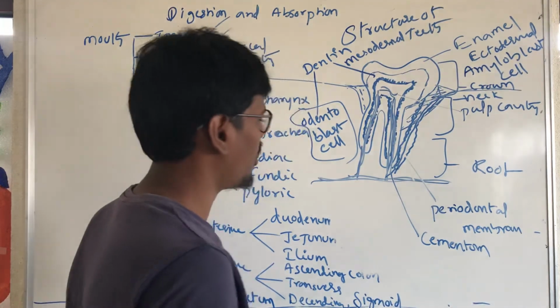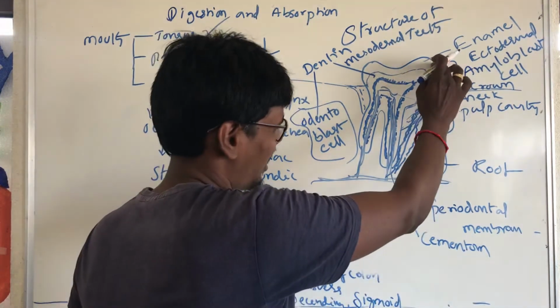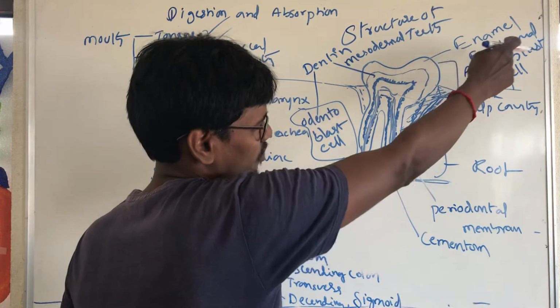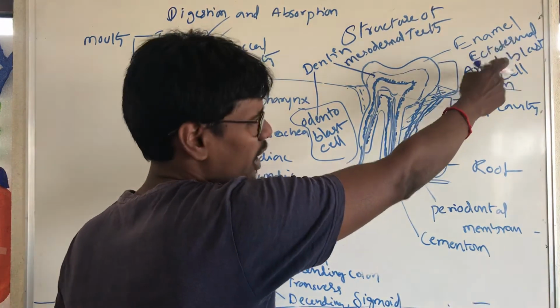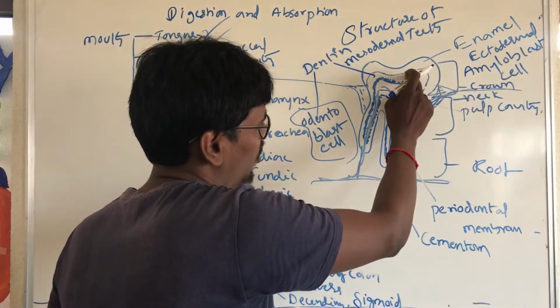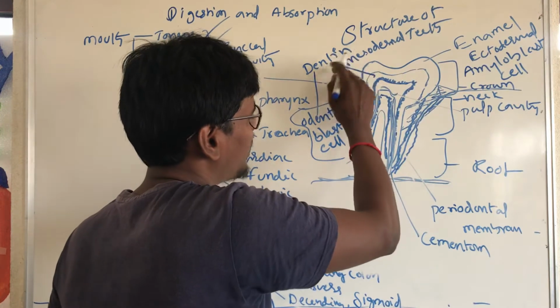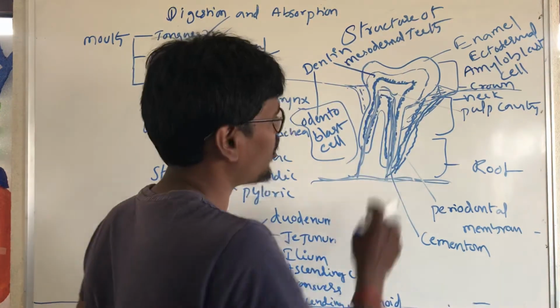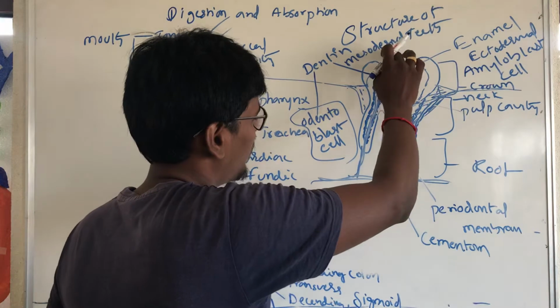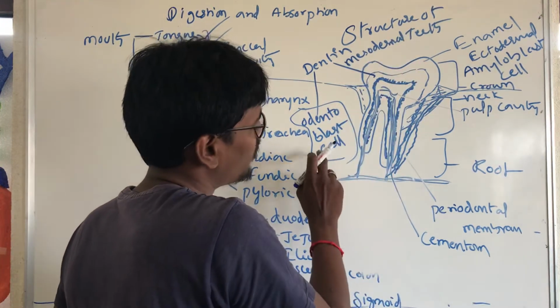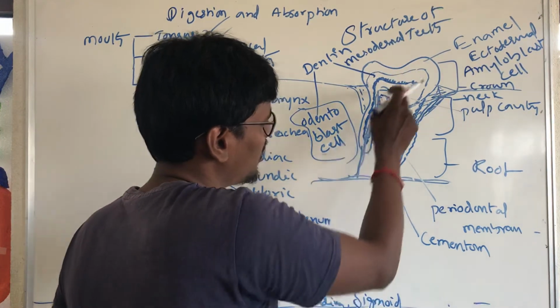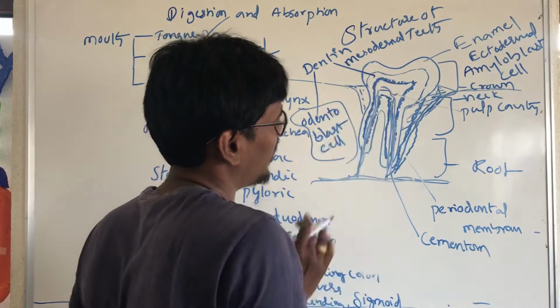Okay, do you understand? This is called enamel. Enamel is derived from ectoderm and is formed by ameloblast cells. This is called dentin. Dentin is derived from mesodermal origin and is formed by odontoblast cells. This is called the odontoblast lining.